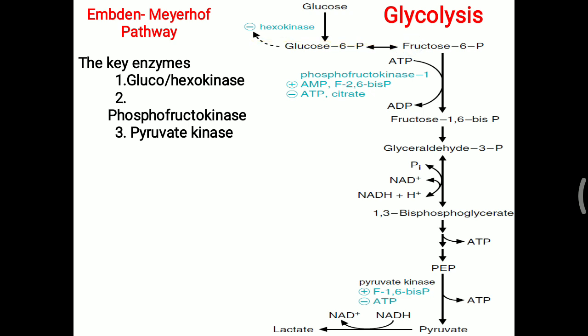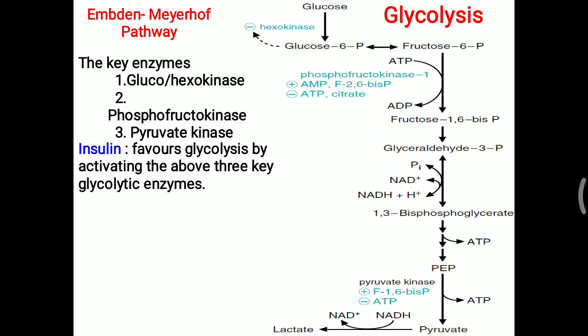The function of hexokinase is to convert glucose to glucose 6 phosphate. The function of phosphofructokinase is fructose 6 phosphate to fructose 1,6 bisphosphate formation. And lastly, pyruvate kinase: its important function is phosphoenolpyruvate to pyruvate formation. So these three are the key enzymes of glycolysis.